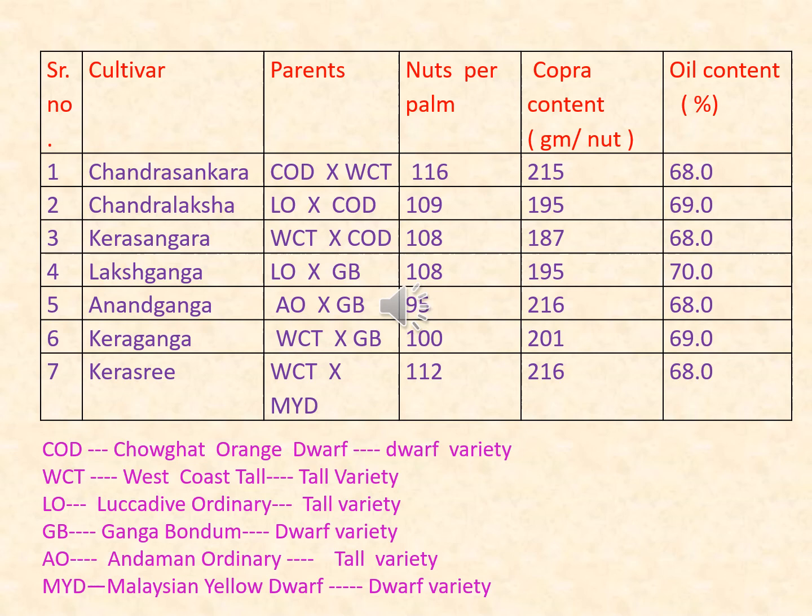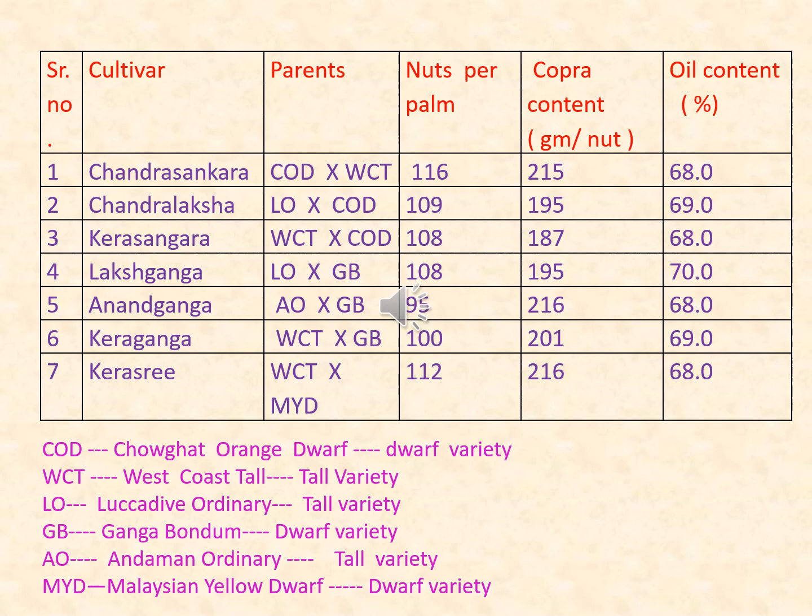Kera Sankar is the result of crossing of West Coast tall into Chowghat orange dwarf. We can get 108 nuts per palm with copra content of 187 grams per nut and oil content is 68%.